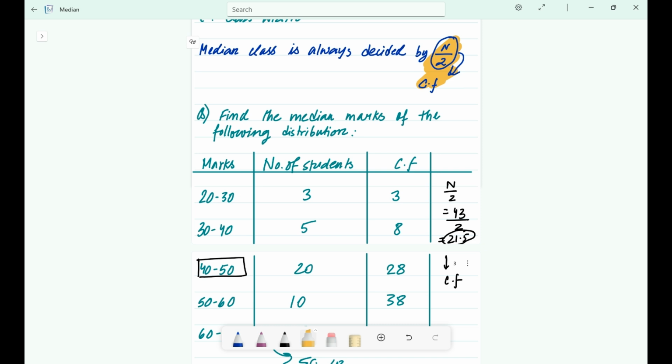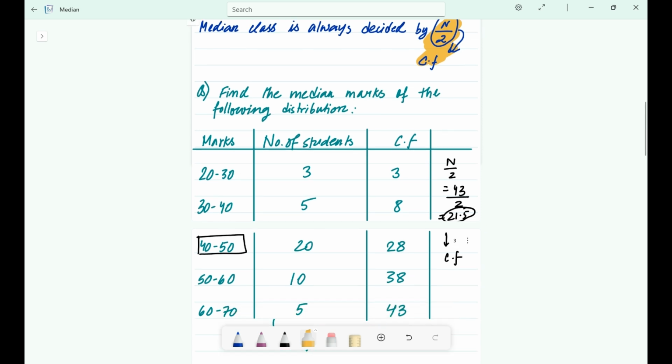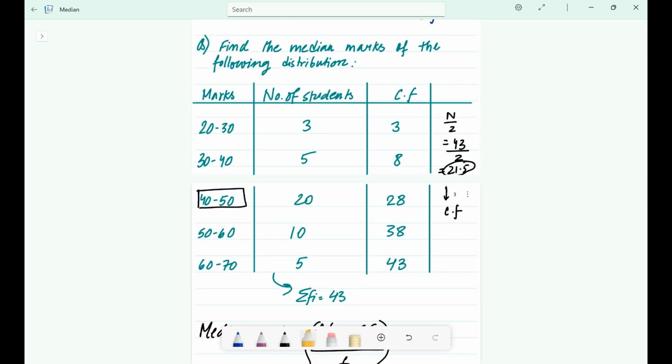Theory is great, but let's see it in action. Let's work through the example from my notes. This is the question, as you can see. The question has the marks, 20 to 30 and so on, and the number of students, and I have already written the cumulative frequency. So let's find our ingredients for the formula.